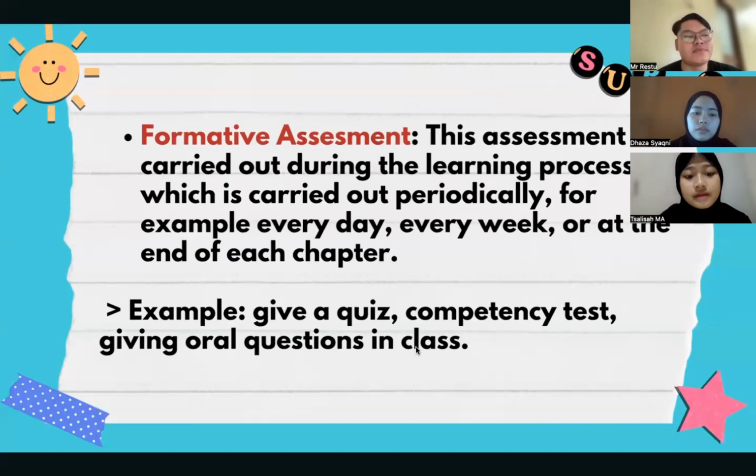Formative assessment can also provide feedback that focuses on the learning process, not just the end result. Because this focuses on each chapter, we can do assessment for each chapter, and the results are used to adjust the teaching method for the teacher and provide additional help to students who need it. Examples are giving a quiz, and giving oral questions in a class.